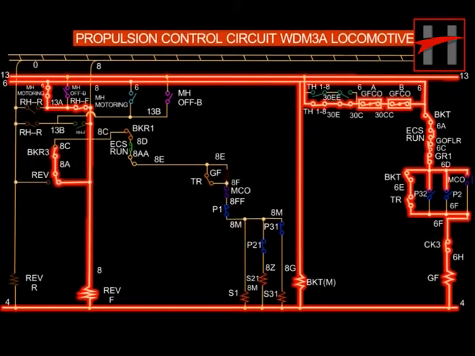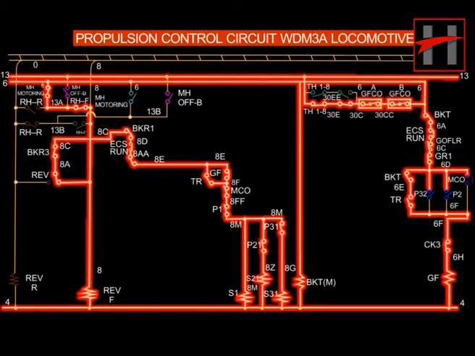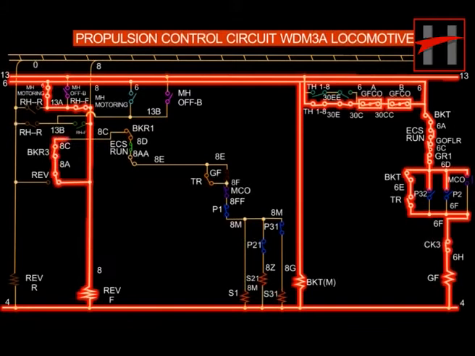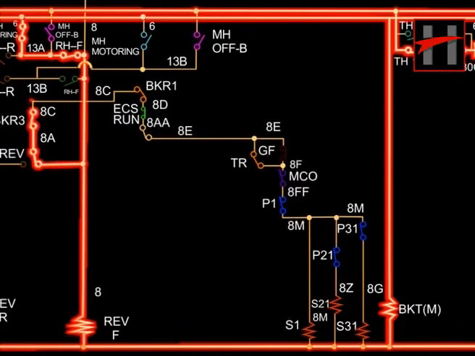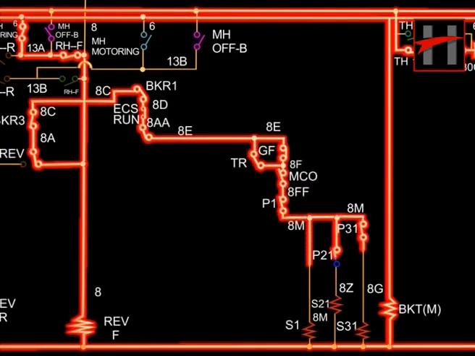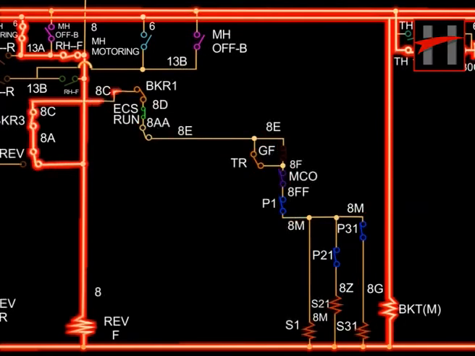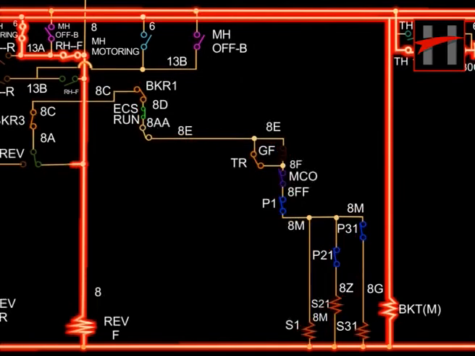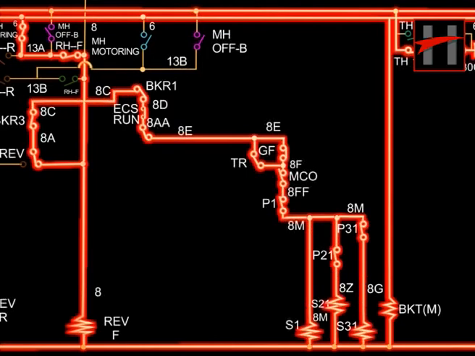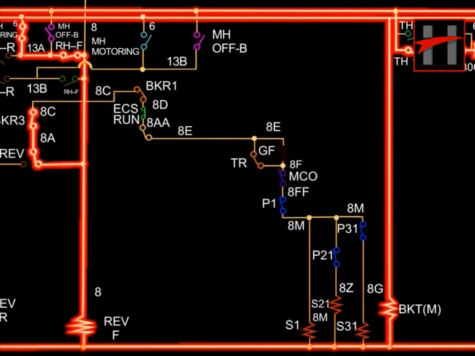On forward position of the reverser handle, the current from cable number 8 flows via the interlocks of forward reverser 88A, BKR, ECS, TR, GF, MCOS, P1, cable number 8M, the operating coils of the series power contactors S1, S21 and S31 and completes the path through cable number 4.